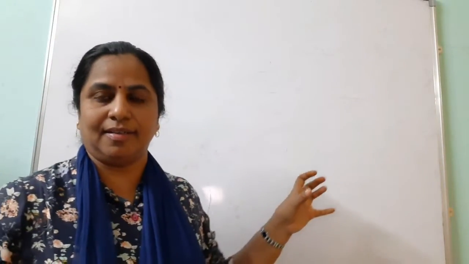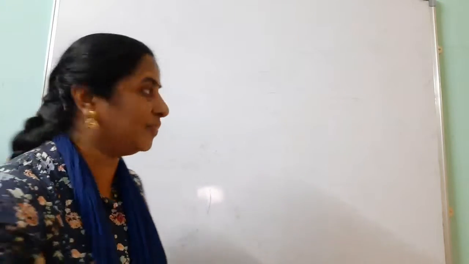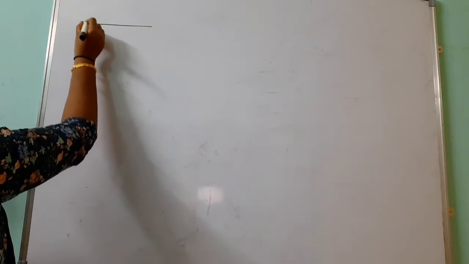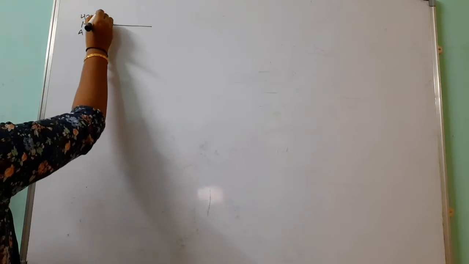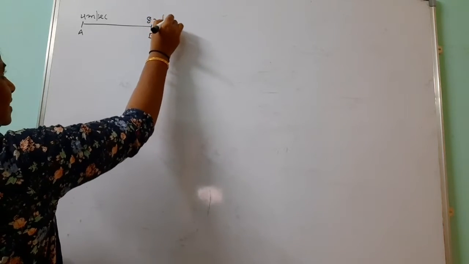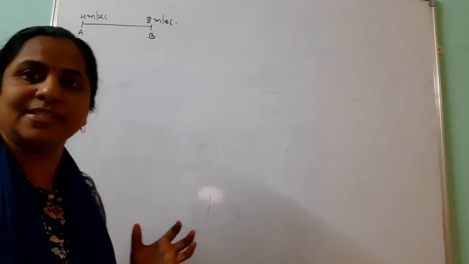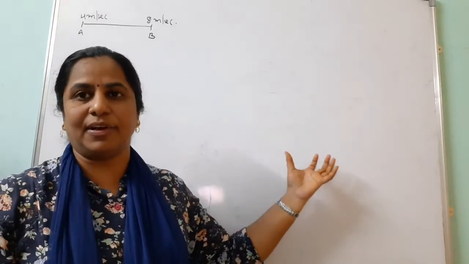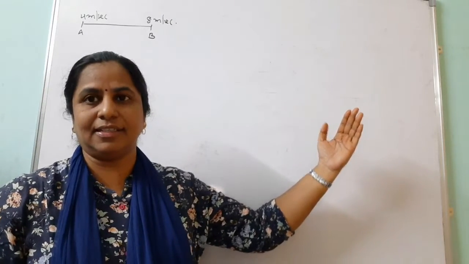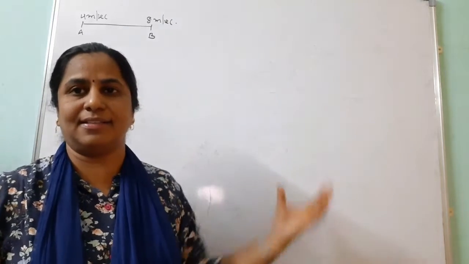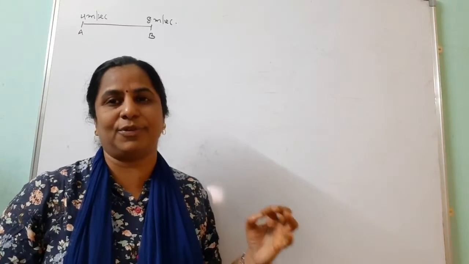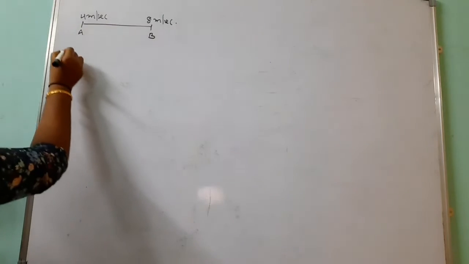Based on that formula, we do one problem here. Suppose we are starting at point A. The velocity is 4 meters per second, and at B the velocity is 8 meters per second. We start at initial point A with velocity 4 meters per second. After traveling some distance, the velocity is 8 meters per second. Here the question is, at the midpoint, what is the velocity? Directly we can go through this one.